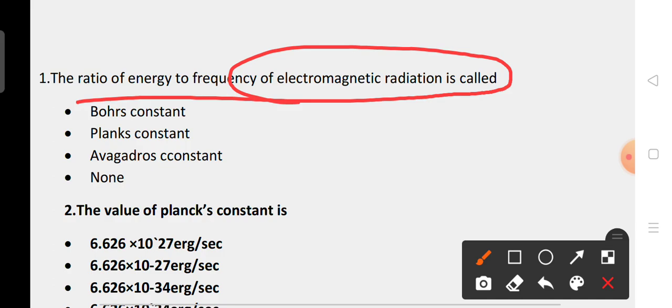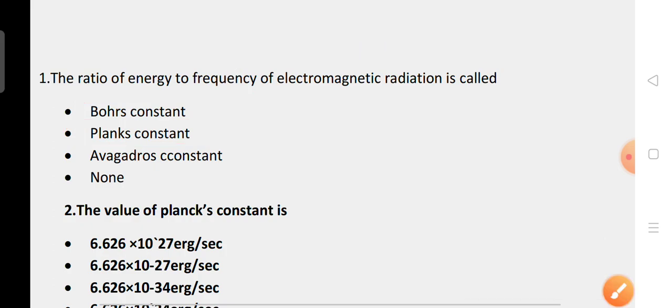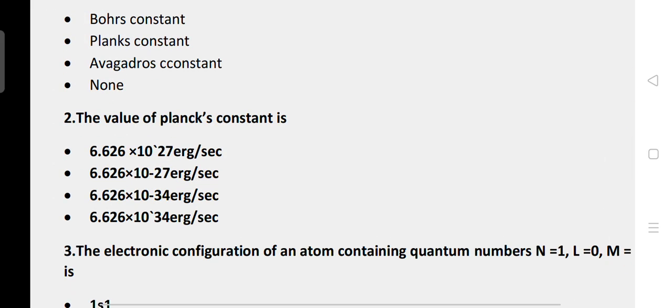The correct option is Planck's constant. The ratio of energy to frequency of electromagnetic radiation is called Planck's constant. Let us see the next question.